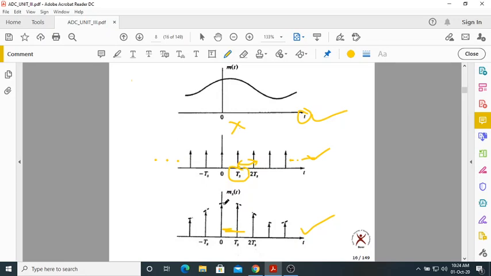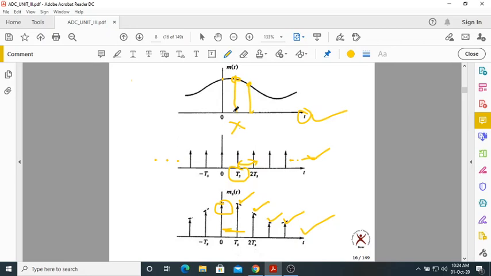Now not only that, what is the sampled value? m of 0. What is the sample value? m of Ts. What is this sample value? m of 2Ts. Why? Because when t equal to 0, this is m of 0. When t equal to Ts, this value is m of Ts. When t equal to 2Ts, this is m of 2Ts. In the same way, the sample values are m of Ts, m of 2Ts, m of 3Ts, m of 4Ts, and so on. Okay, so this is a diagram which tells us the concept of sampling.